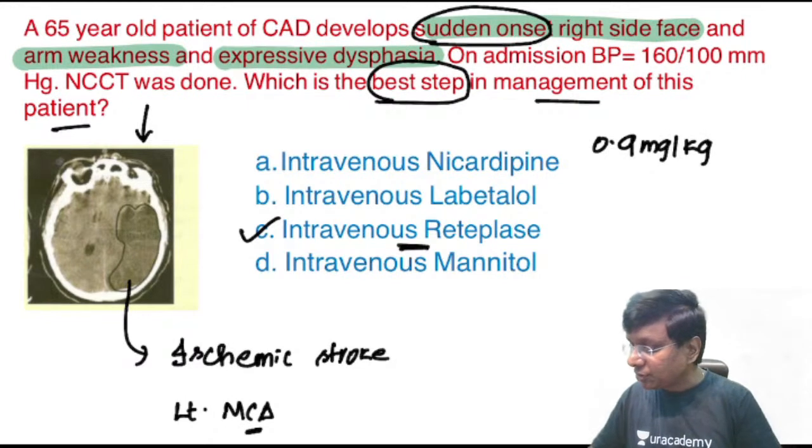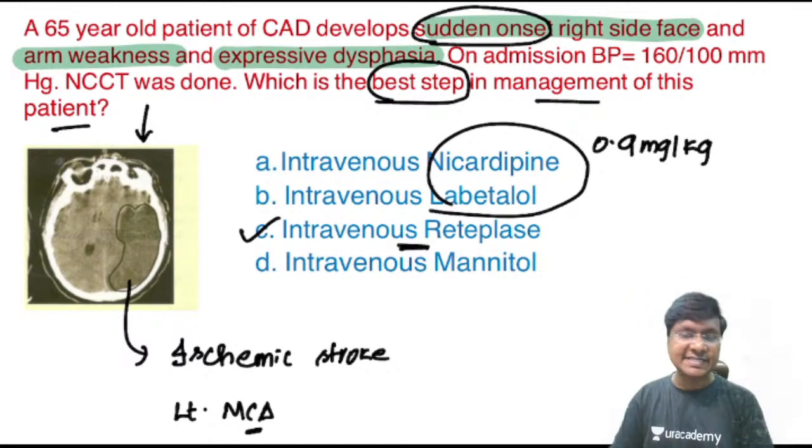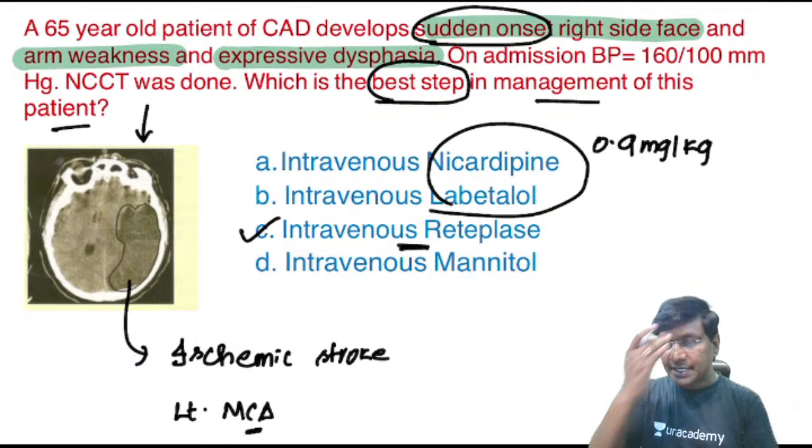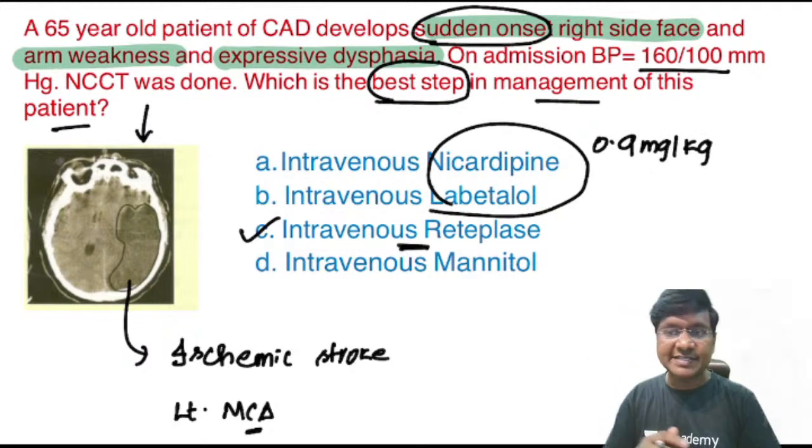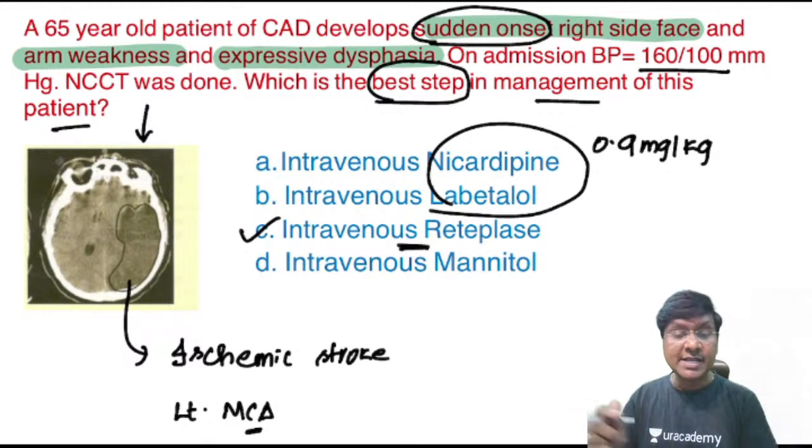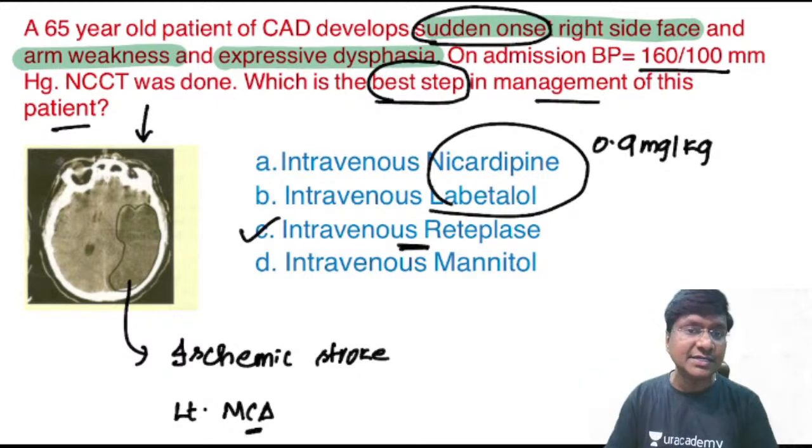Now what about the first two options, nicardipine and labetalol? The blood pressure of the patient is only 160 by 110 millimeters of mercury. It is not a hypertensive crisis. So nicardipine and labetalol are not required, and lowering this BP will reduce cerebral perfusion and worsen the ischemia.